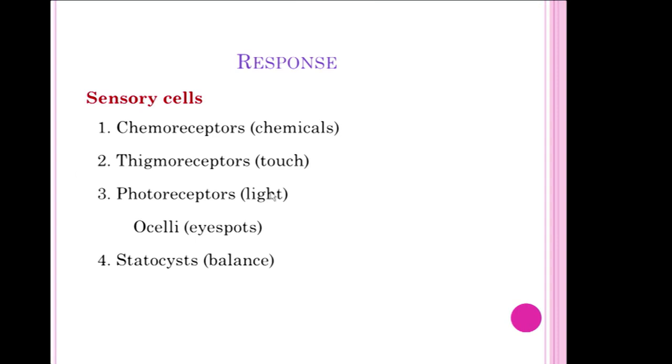And the second one is the thigmoreceptors. Whenever the prey approaches the Coelenterata animals, immediately the cnidocytes will be discharged and capture that animal. The third one is the photoreceptors and ocelli and also statocysts. These statocysts are present in the medusa stage of the Coelenterata animals.